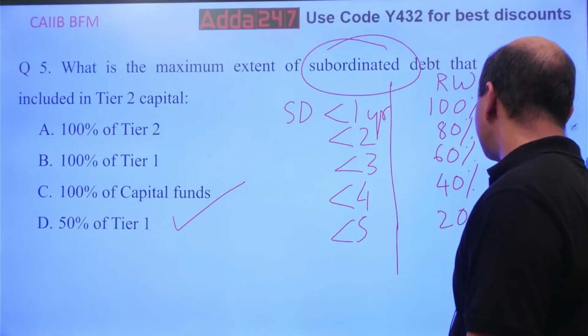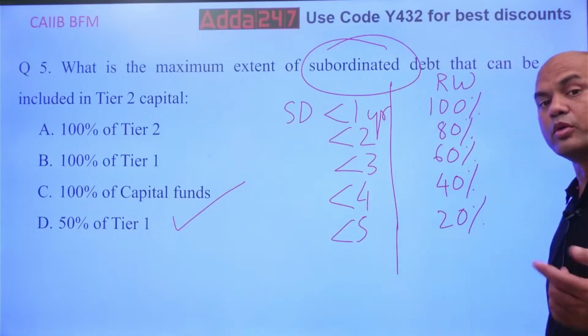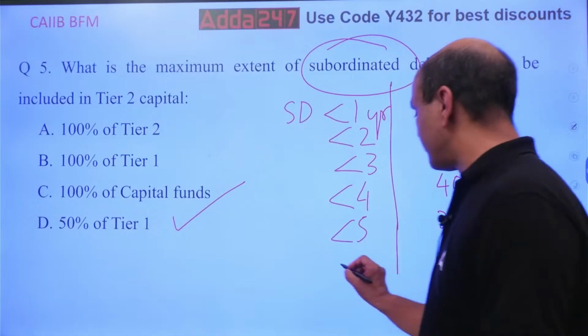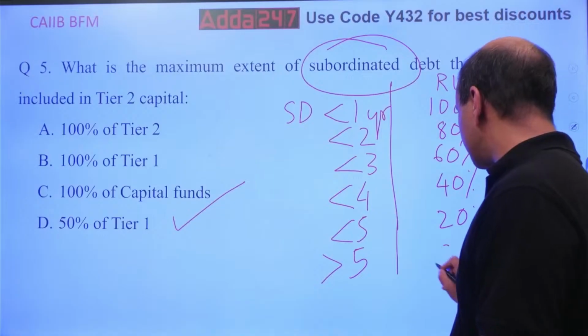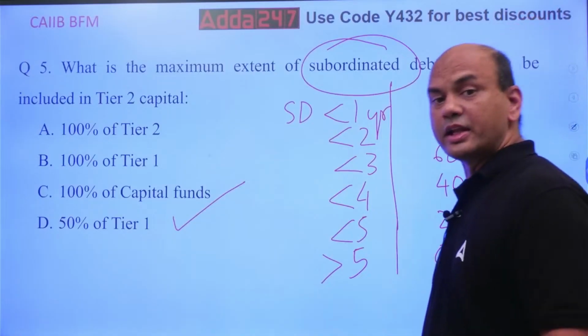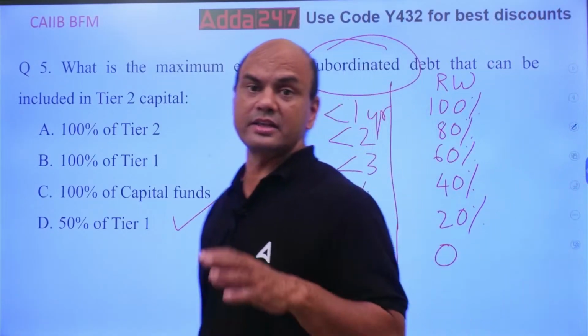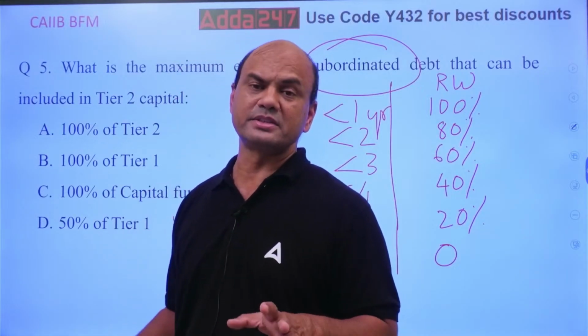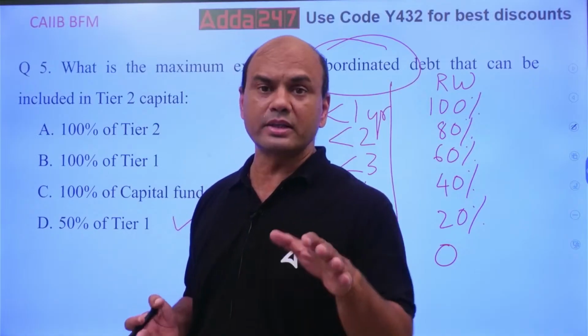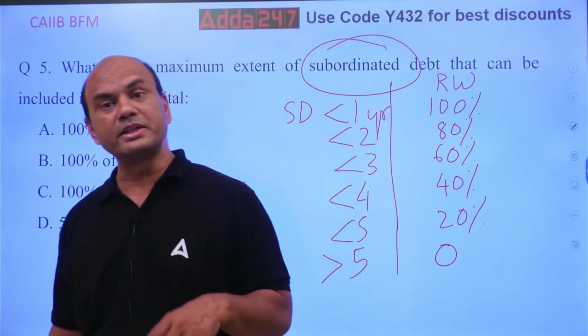And as I told you, if it is more than 5 years, then zero risk. That's why I said subordinate debts are lower than the deposits and have a minimum maturity of 5 years.